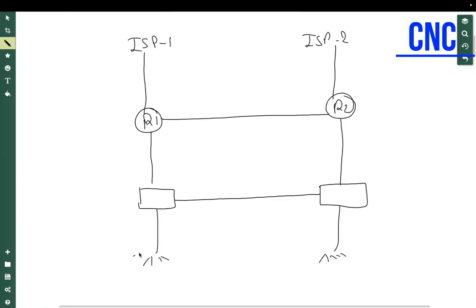Let's say we have these LAN users. In these LAN users, let's say what I want here is that ISP1 should be the primary and ISP2 should be the secondary. Sorry, my mistake. I do have two ISPs. What I want here is that R1 should be the primary gateway and R2 should be the secondary gateway. How can we achieve that part?